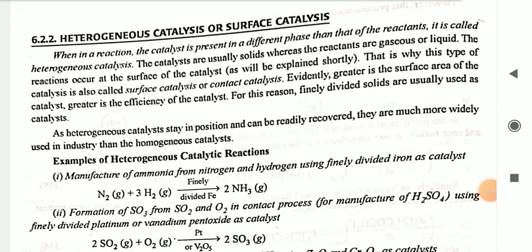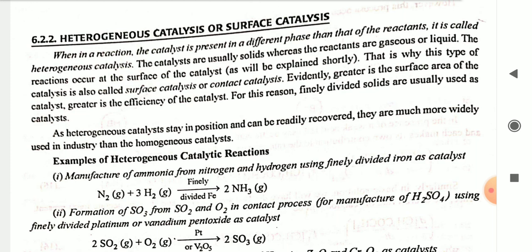Heterogeneous catalysis or surface catalysis. When in a reaction the catalyst is present in a different phase than that of the reactants, it is called heterogeneous catalysis. The catalysts are usually solid, whereas the reactants are gaseous or liquid. The reaction occurs at the surface of the catalyst. This is why this type of catalyst is also called a surface catalyst or contact catalyst. Evidently, the greater the surface area of the catalyst, the greater the efficiency of the catalyst. For this reason, finely divided solids are usually used as catalysts.